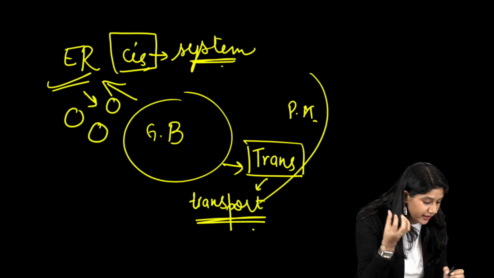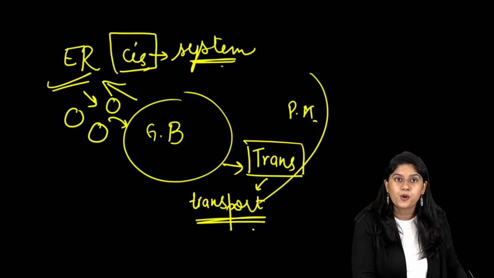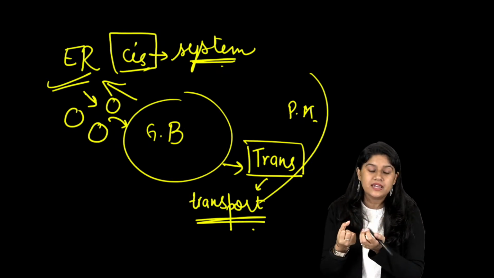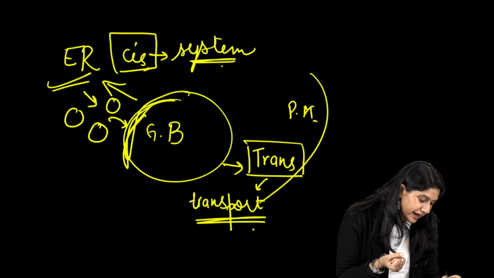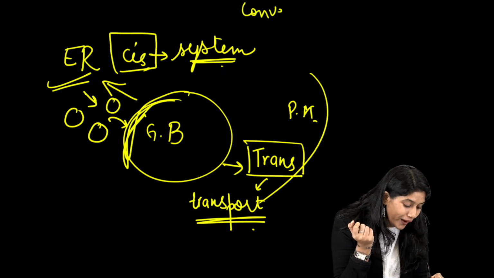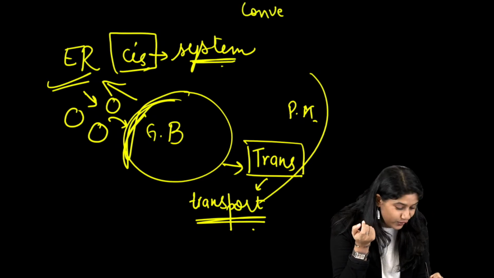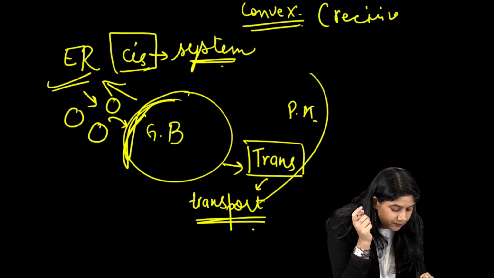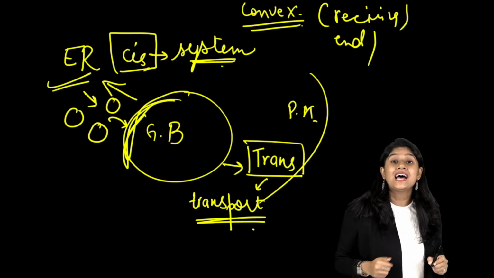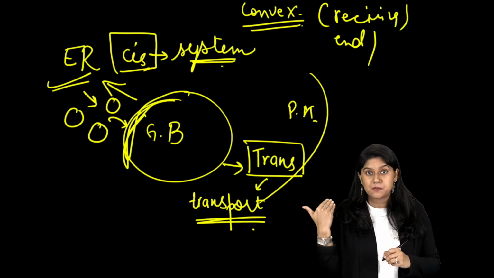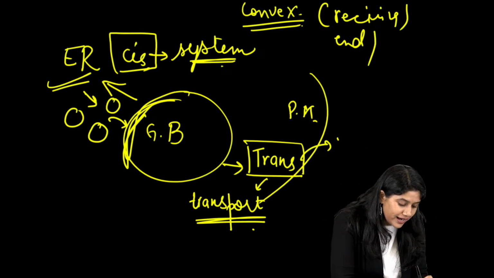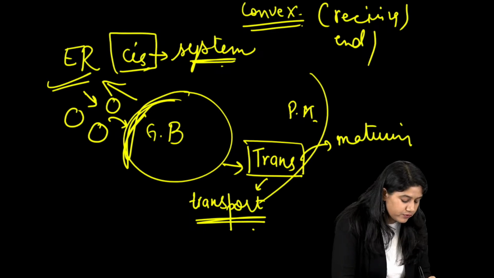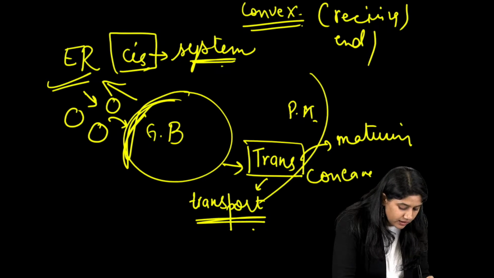So basically the ER, when it is sending the vesicles, right? The vesicles that are being formed, they are going to the Golgi bodies, right? So which end will be receiving them? The cis end will receive them. This particular end is also convex or concave? Very good. It's convex, and of course we call it the receiving end. Whereas the trans, which is facing towards the plasma membrane, is also called the maturing side, and of course it has the concave shape.